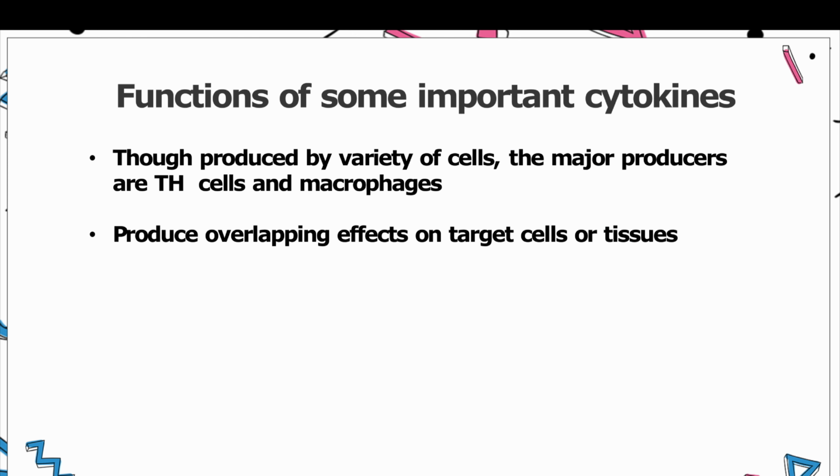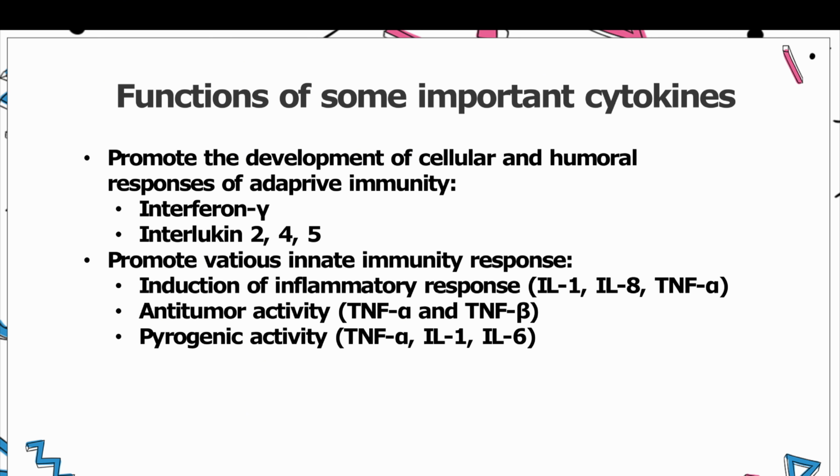So, functions of some important cytokines. Though cytokines are secreted by a wide variety of cells, the major producers are helper T cells and macrophages. Cytokines produce a range of overlapping functions on the target cells or tissues, which can broadly be categorized into two groups. Group 1 promotes development of cellular and humoral response of adaptive immunity. There is interferon gamma, and cytokines such as interleukin 2, 4, 5. They promote the development of cellular and humoral response of adaptive immunity in our body.